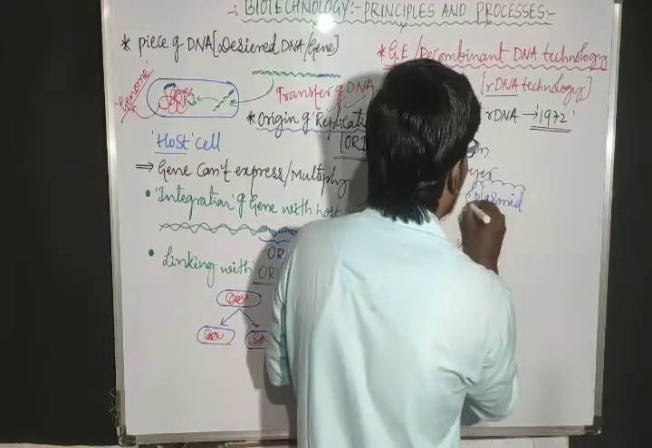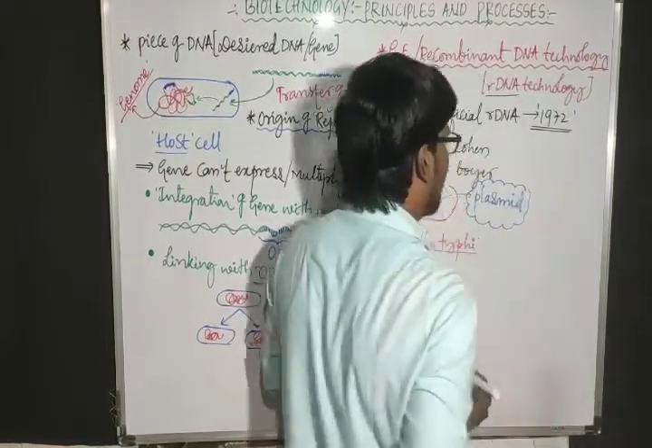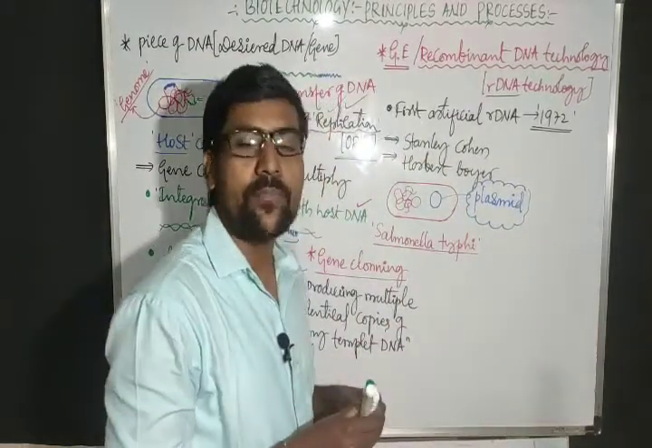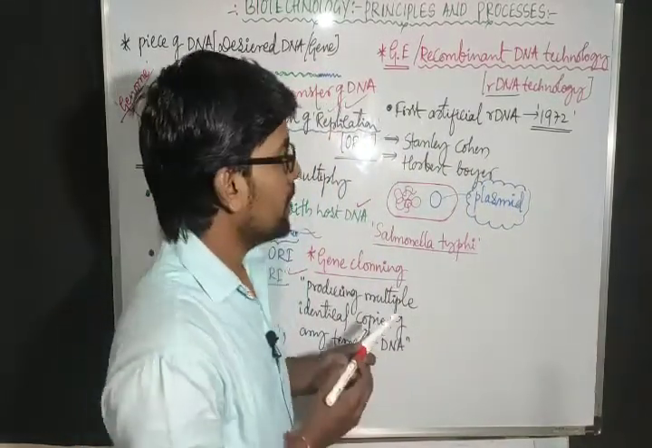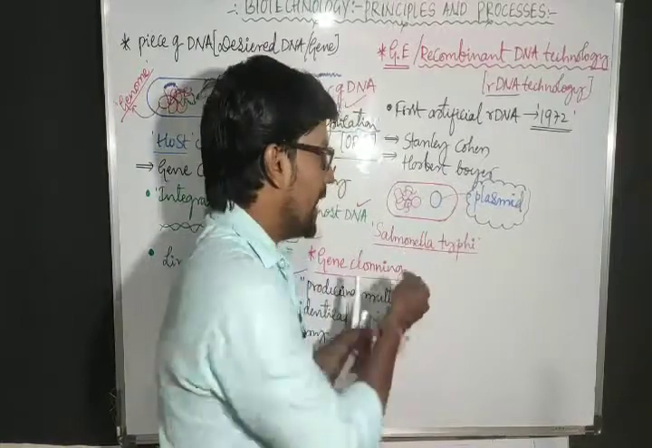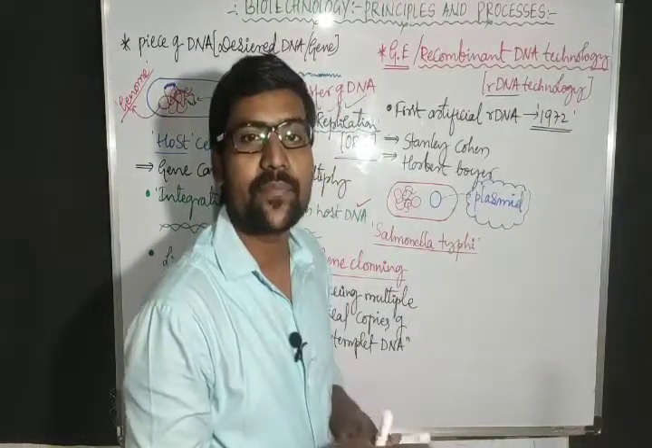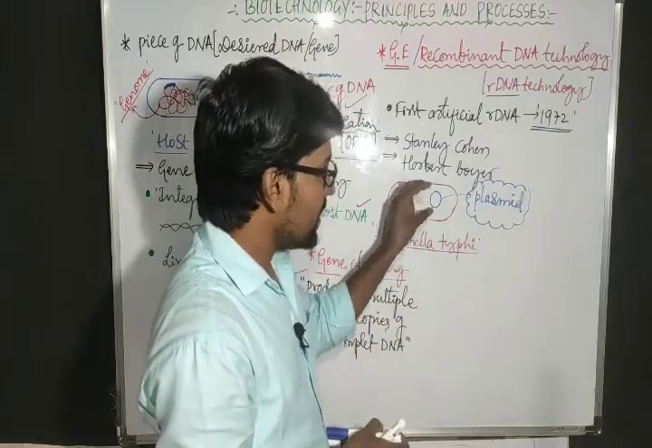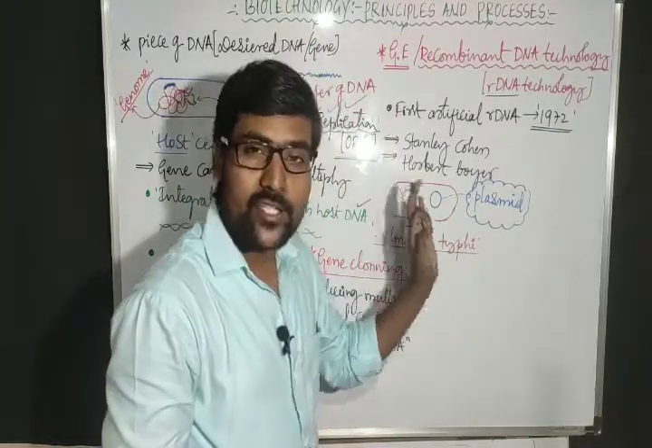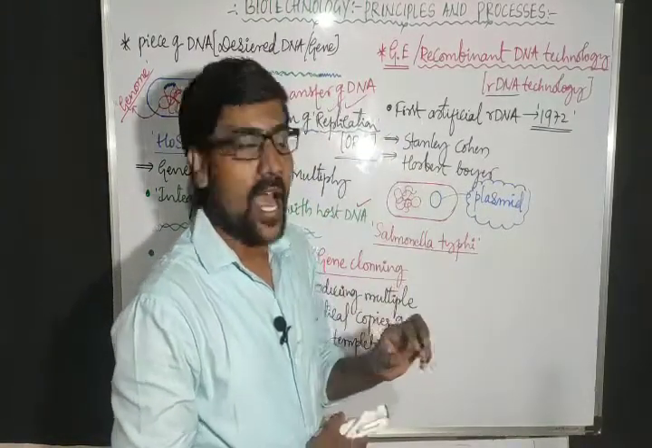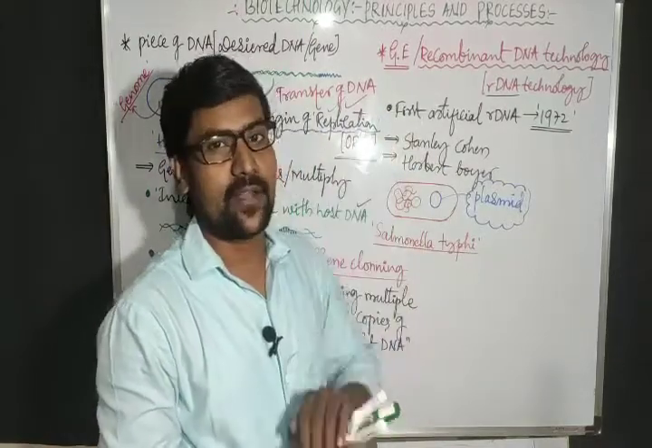What will we refer to it as? Plasmid. They took one plasmid. Plasmid means it is one circular extra chromosomal DNA, usually present in bacteria.